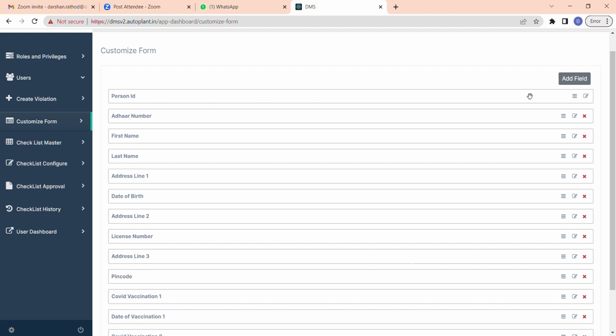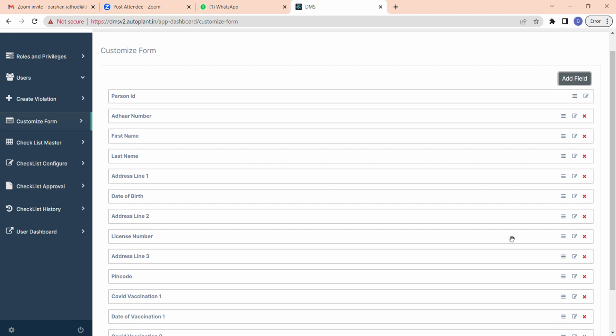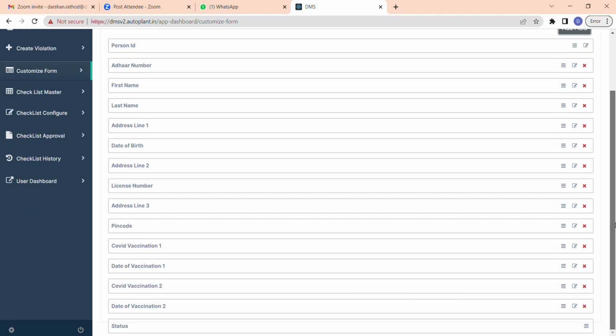You can add a field through here. The name of that field is a display name, that is the label. Then there is a data type: it should be a text box, or date and time. If it is a phone number, there is a phone number type. If it is a number only, there is number, text box and so on. These are all the customized form features, and then you just need to click on add field. The field will be added here, and it will be shown in your customized page.